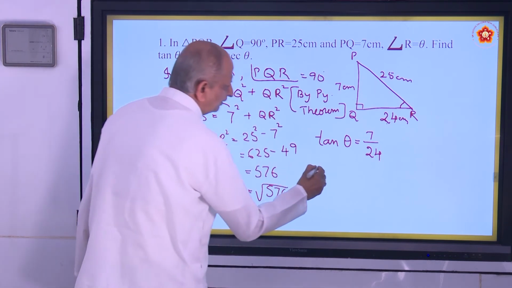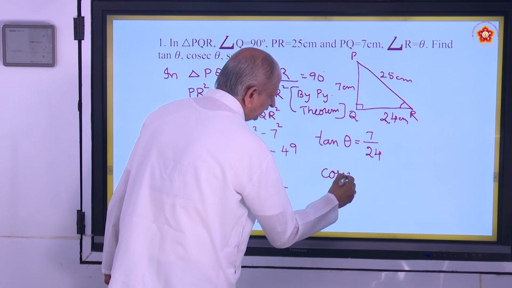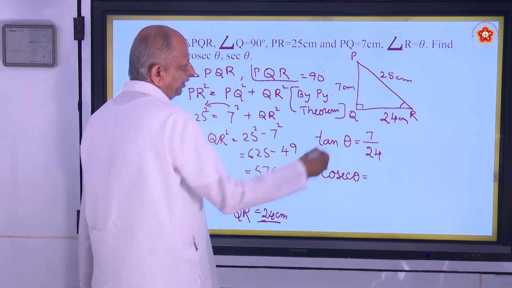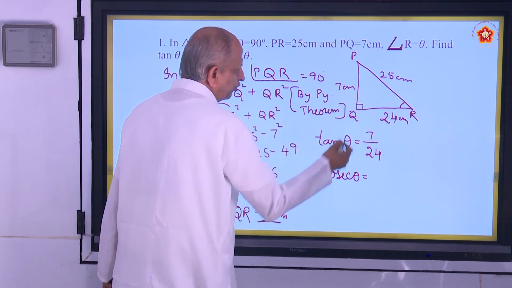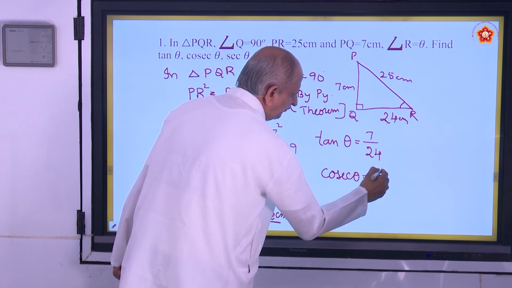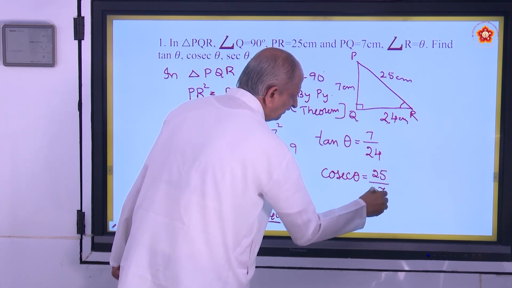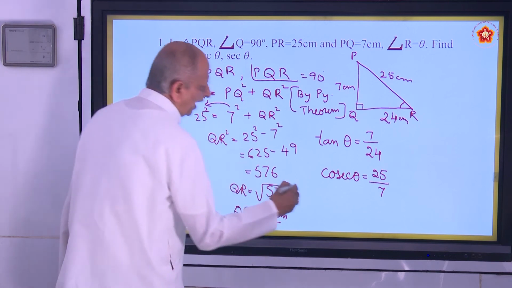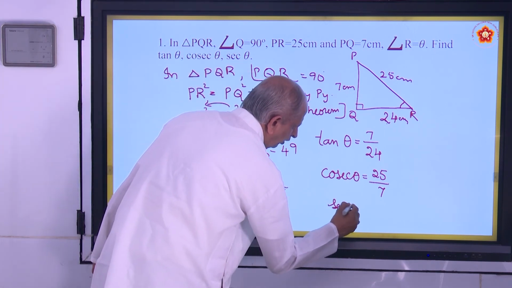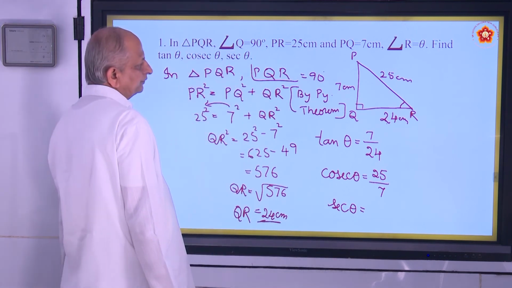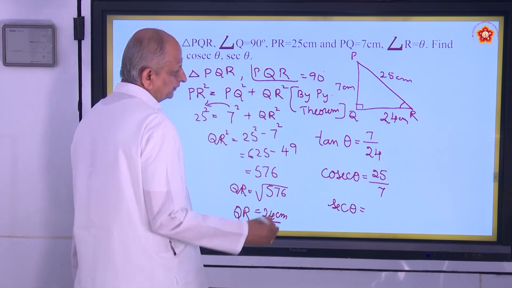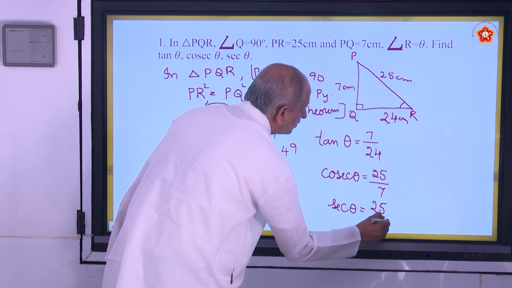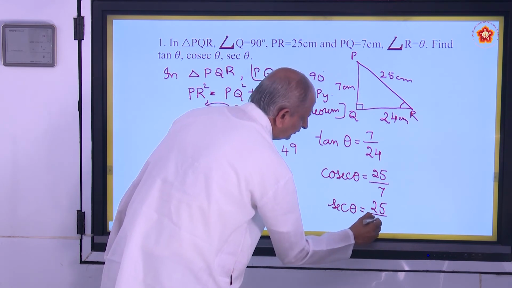And then cosec theta. Cosec is reciprocal of sine. So you have PR by PQ, and PR is 25 by PQ is 7, that ratio. And then you have sec theta, opposite of cos, and that is PR by QR, 25 by 24.